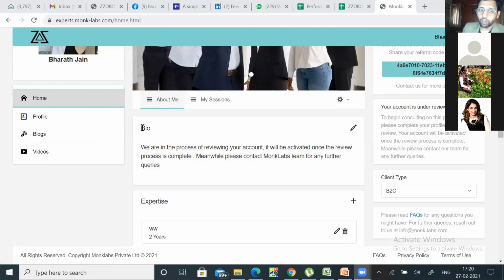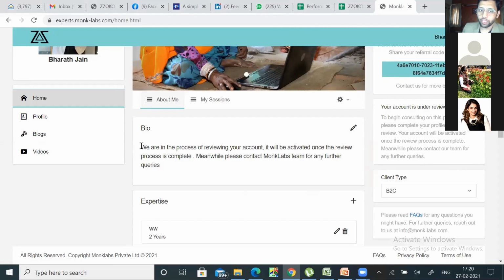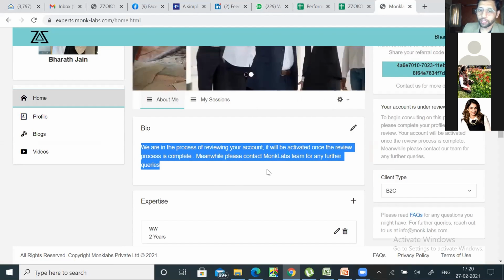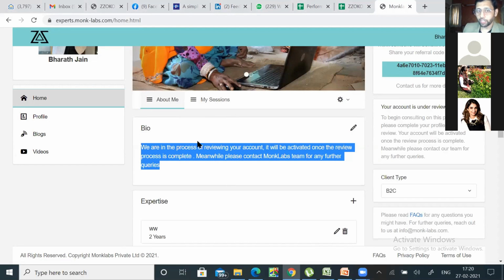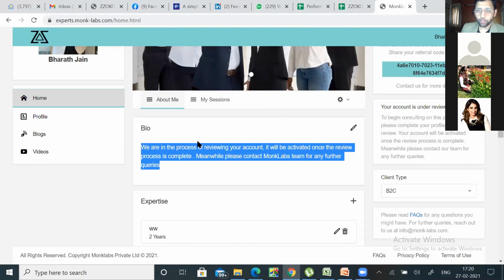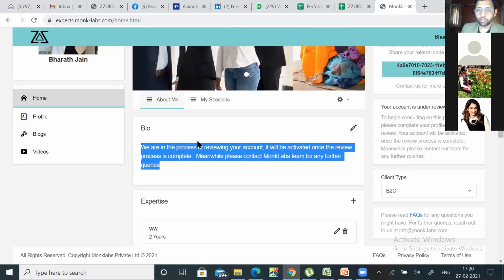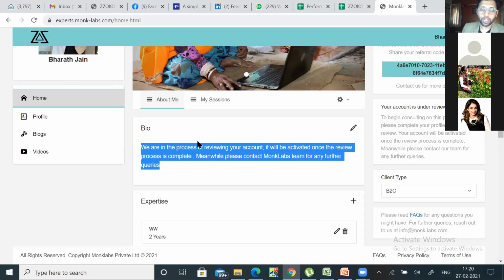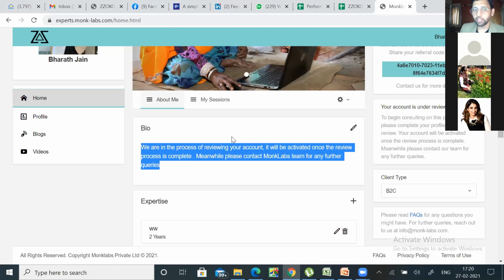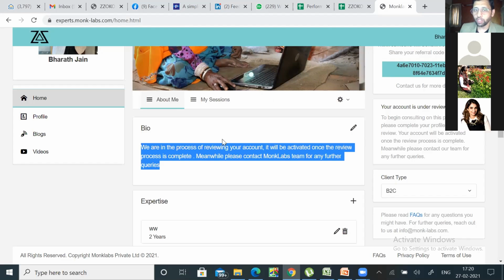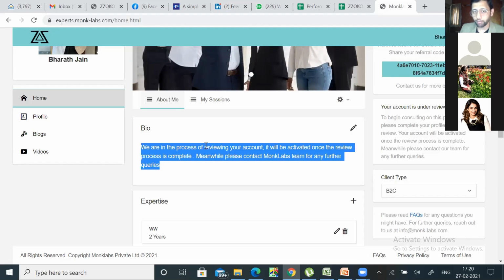The bio is basically the bio that you want people to see. Just don't read this, this was just testing. I just copy pasted something. But your bio is to build credibility with the clients, telling them what you've done. It's what your bio sheet would normally look like when you're giving a session to a corporate, to a client, or even to a group of people. That's the bio you put in here, which the clients will be able to see. It helps you build credibility, so a good written piece will surely help you here.